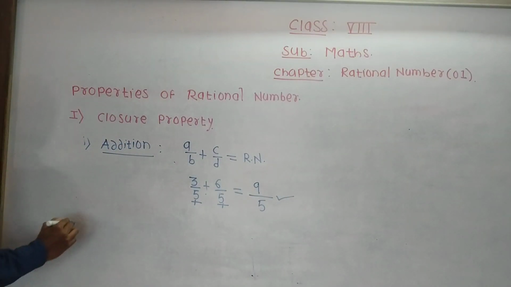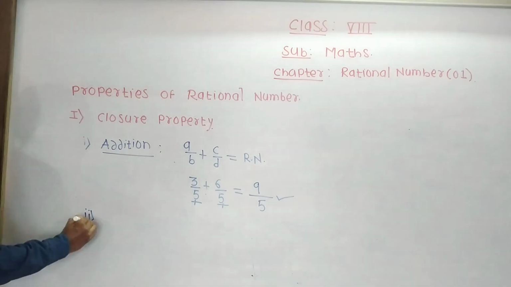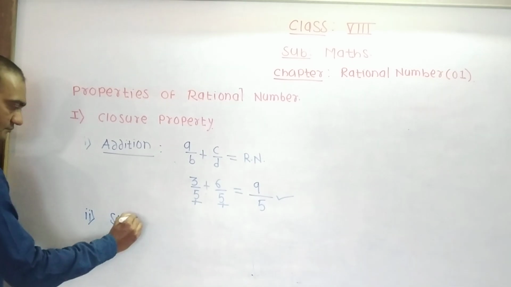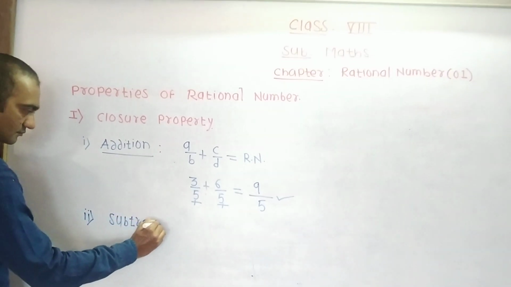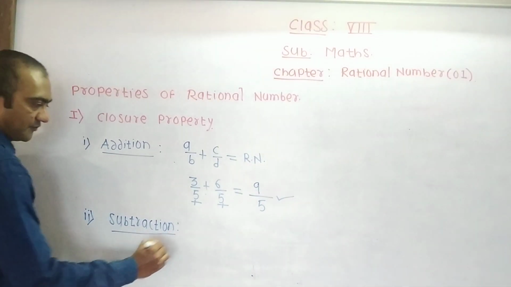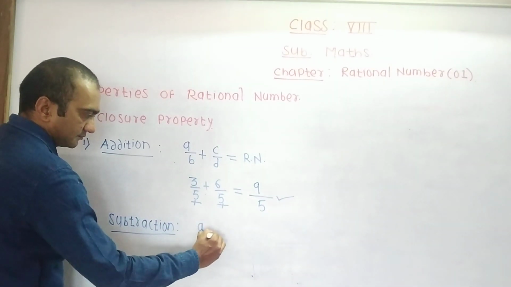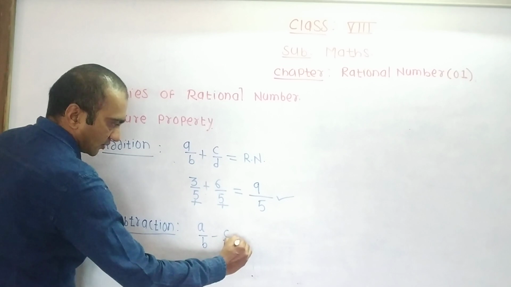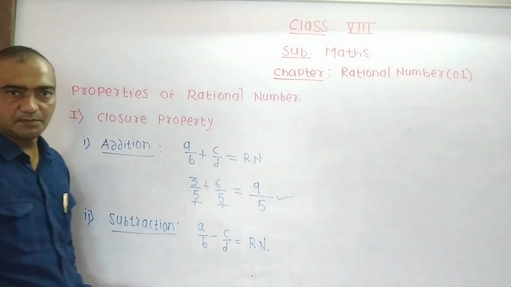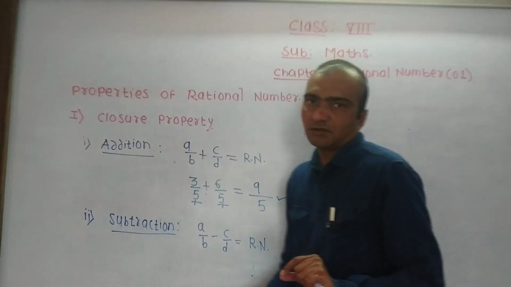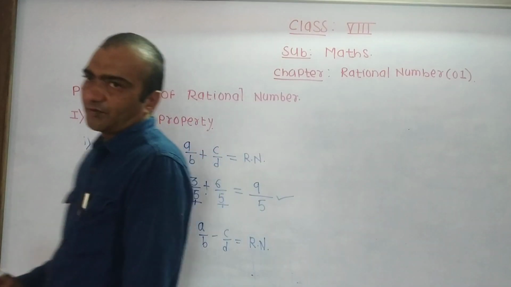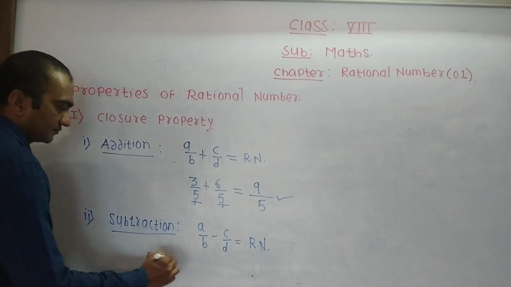Understand? After that, closure property for subtraction. If we subtract two rational numbers, then we get a rational number. We see the example for this subtraction.